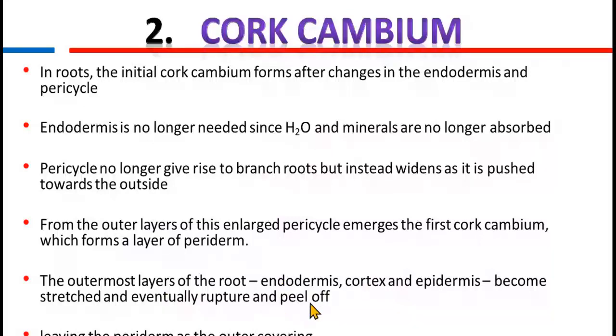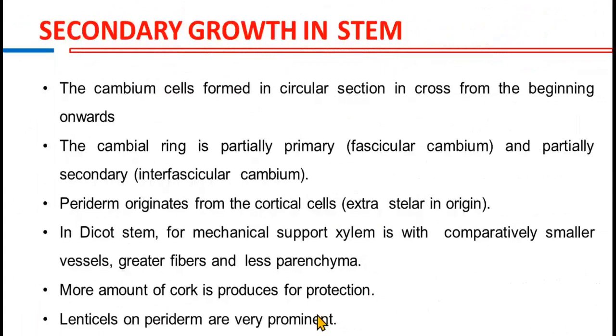So in both cases, be it stem or root, the outer layers will rupture or peel off, leaving the periderm as the outer covering. So these are the highlights of what happens in secondary growth in stem. We have discussed everything. These are just points.